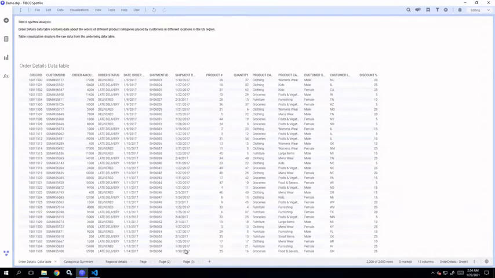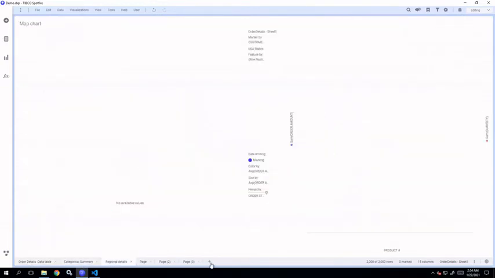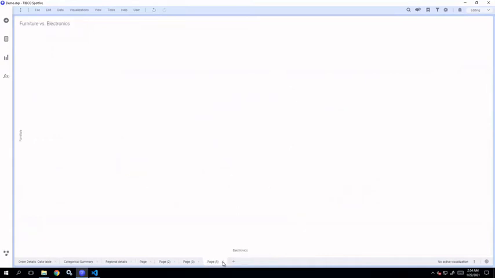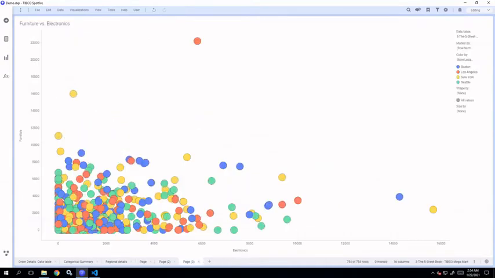Okay. Then when we open any analysis file, this is called a Spotfire document. In one Spotfire document, you can have multiple pages like these. You can add more pages using this plus icon. You can delete the pages using the cross icon. And on the right of the pages, you will be able to see the summary bar. This bar displays the total number of rows that the current data table has.